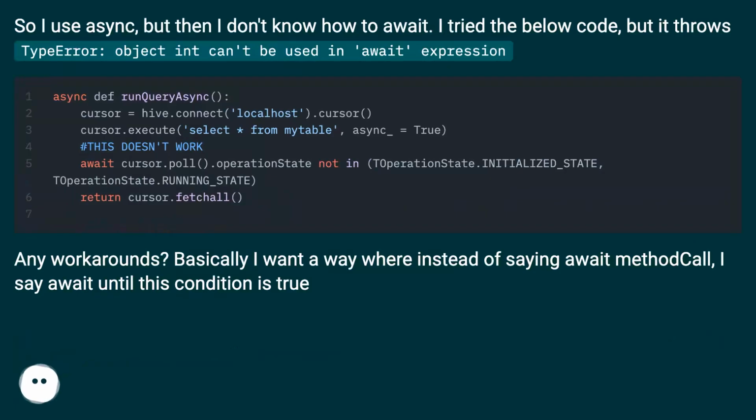So I use async, but then I don't know how to await. I tried the below code, but it throws a type error: column object can't be used in await expression. Any workarounds? Basically, I want a way where instead of saying await method call, I say await until this condition